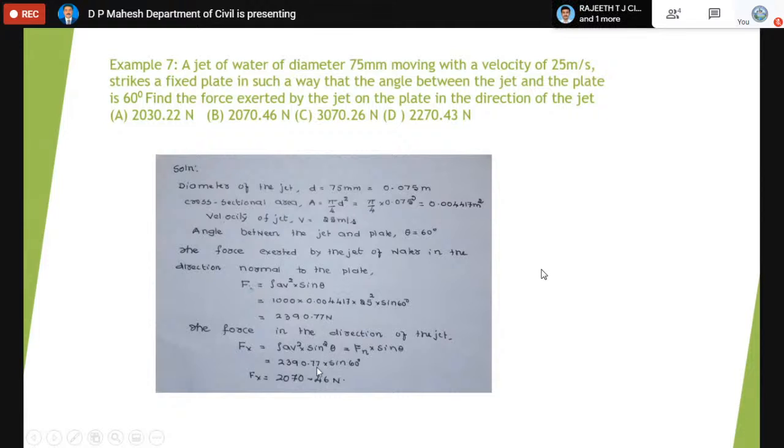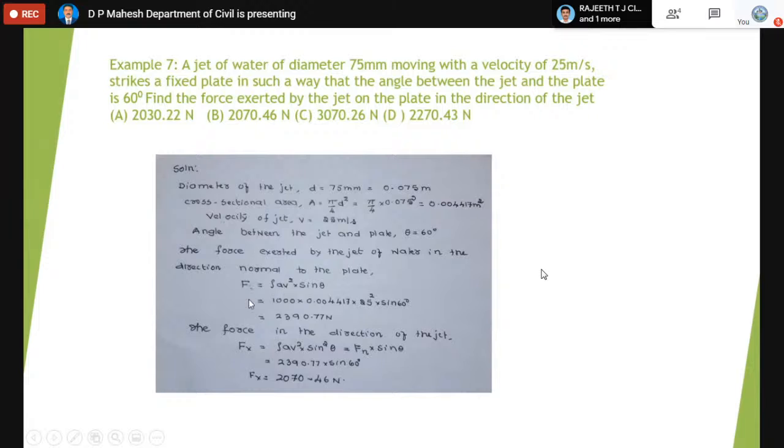We actually calculated both, because sometimes they ask Fn, sometimes they ask Fx. So one should know how to calculate both the forces. But you have to see which is the correct answer. Because you are calculating the force exerted by the jet on the plate in the jet direction, it means Fx, not Fn.